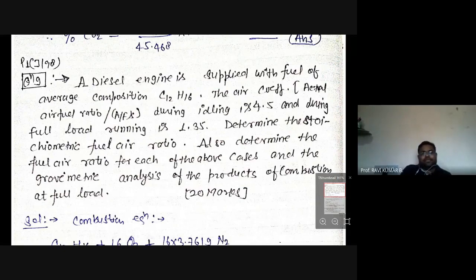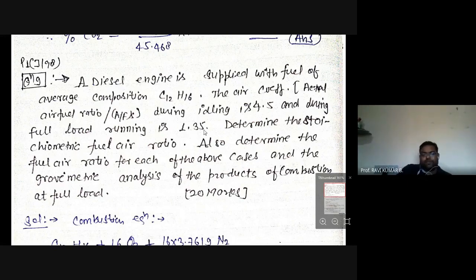It says that a diesel engine is supplied with fuel of average composition C12H16. The air coefficient, which is nothing but the actual air fuel ratio divided by the stoichiometric air fuel ratio, or in other words the equivalence ratio, is 4.5 during idling condition and 1.35 during full load running condition.